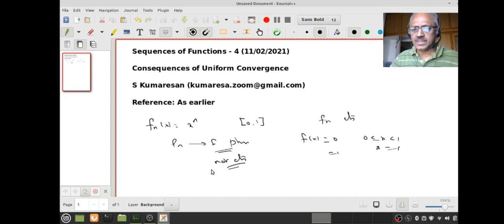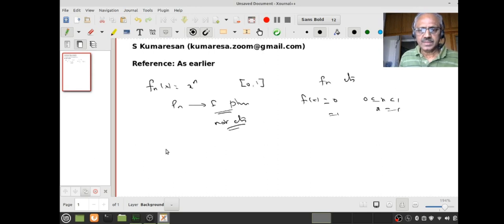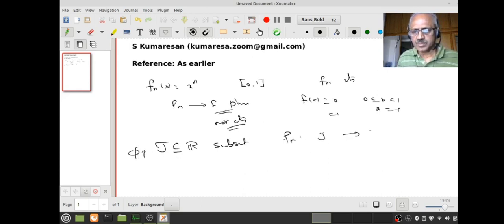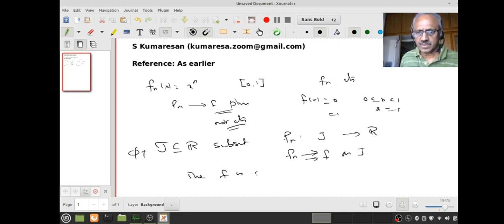Let us start with a subset J of R. This is just a non-empty subset, of course. Suppose Fn's are continuous functions from J to R, and assume Fn converges uniformly to F on J, then F is continuous on J. This is what we want to prove.